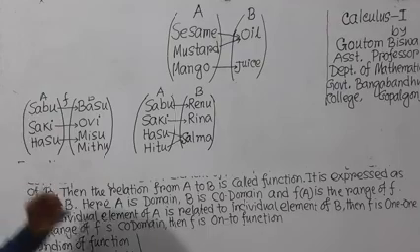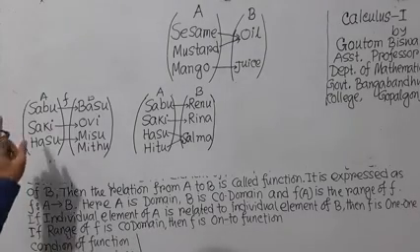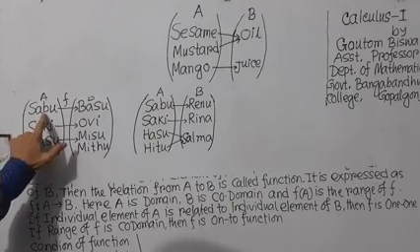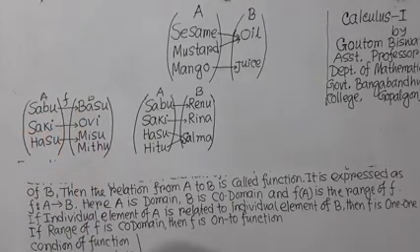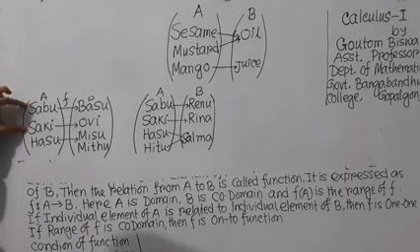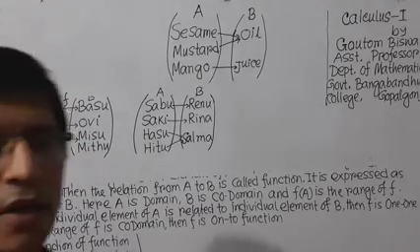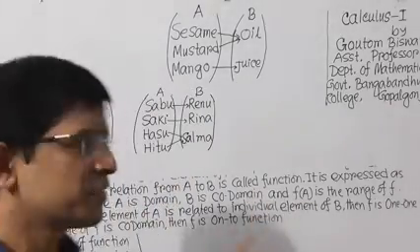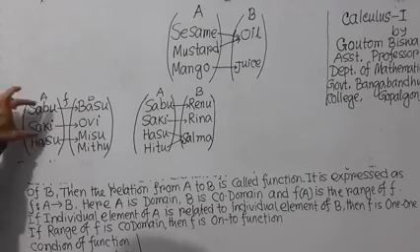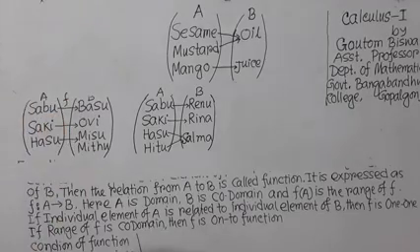Here you can easily observe that one input gives one output. That means no two elements of the first set have the same image. No two different elements of the first set have the same image.